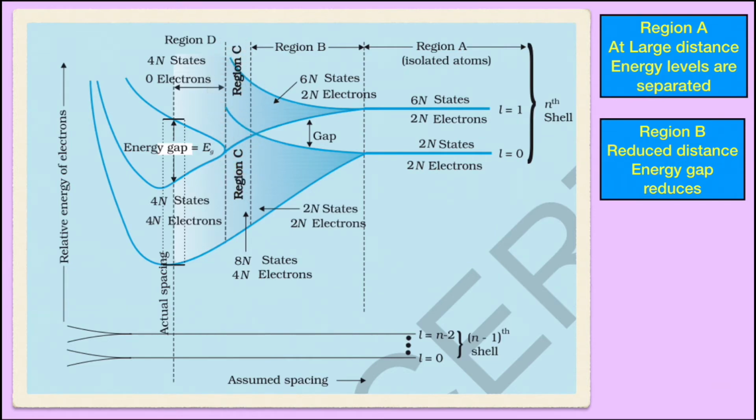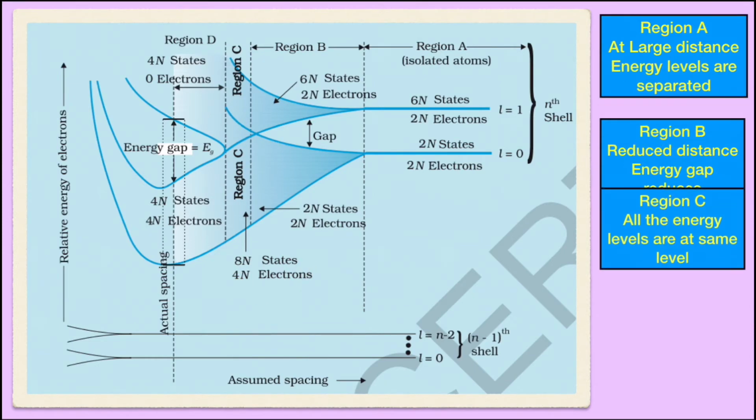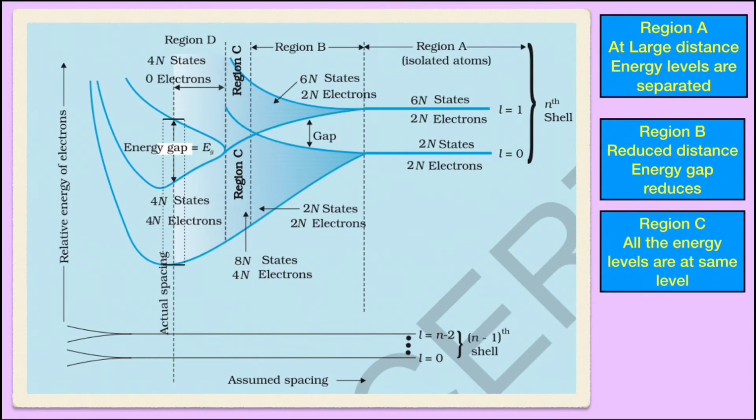So all these 6n plus 2n states are at the same level, out of which 4n electrons are present, which is clearly shown here. There are total 8n states, and out of those 8n states 4n electrons are present. So in region C, there is no gap between S and P. They all are at same level, out of which some are filled with electrons and some are empty. In our case here, out of 8n states, 4n states are filled with electrons and 4n are empty.